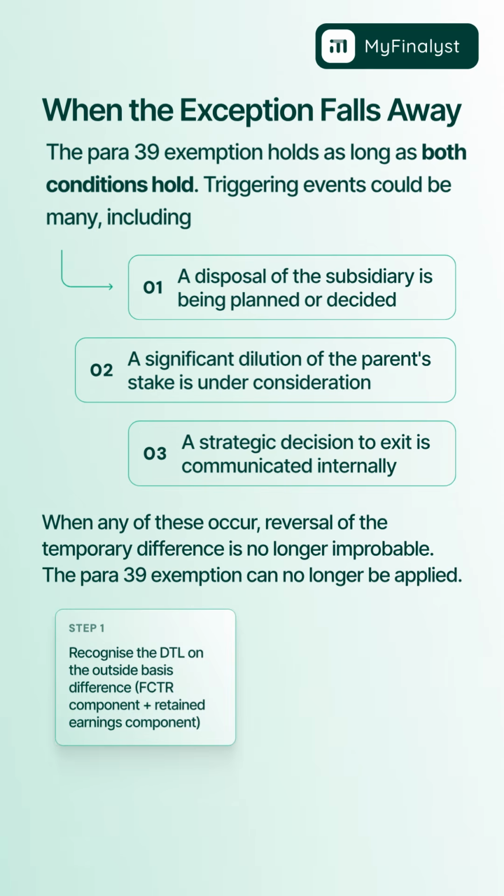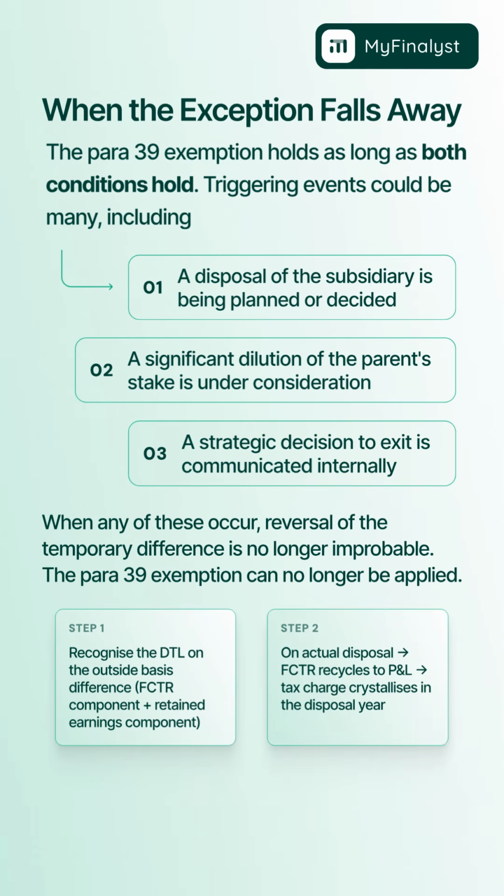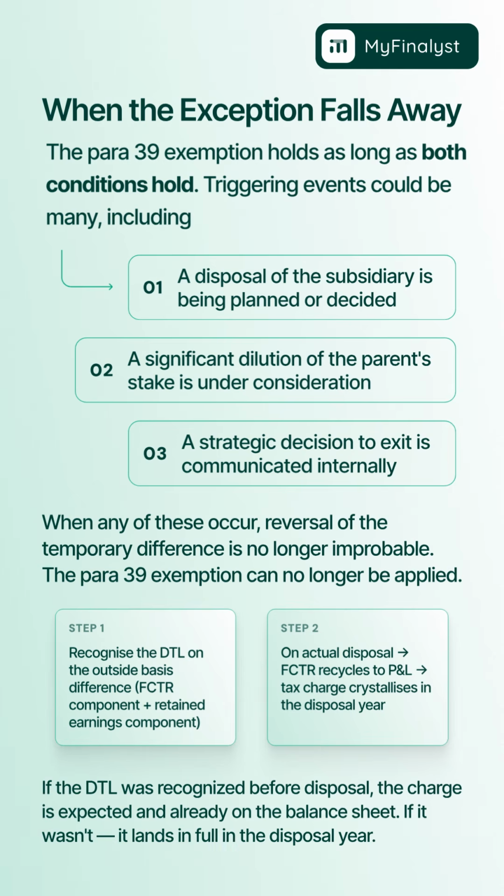Step 1. Recognize the DTL on the outside basis difference, FCTR component plus retained earnings component. Step 2. On actual disposal, FCTR recycles to P&L. Tax charge crystallizes in the disposal year. If the DTL was recognized before disposal, the charge is expected and already on the balance sheet. If it wasn't, it lands in full in the disposal year.